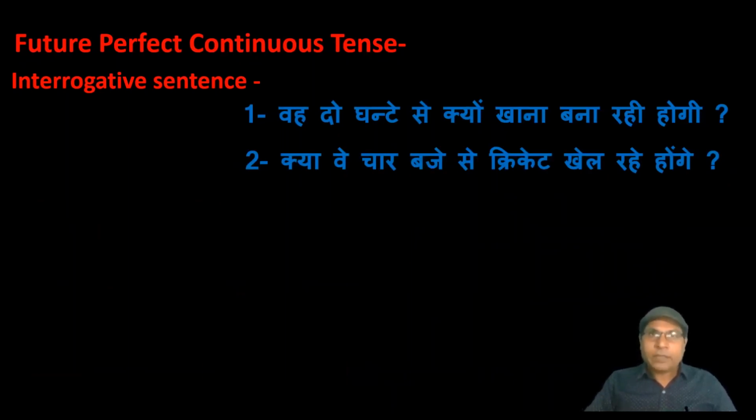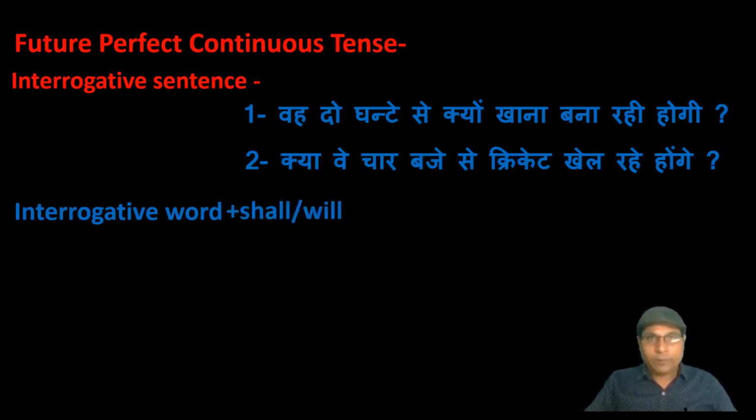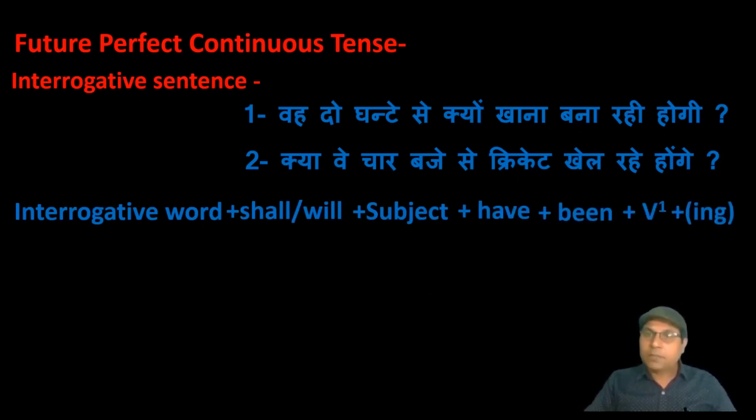To translate such types of sentences, we start with interrogative word, then helping verb, and as a helping verb we use shall or will, then subject, then have plus been plus first form plus ing plus object plus since or for to show time plus time, and at last mark of interrogation.